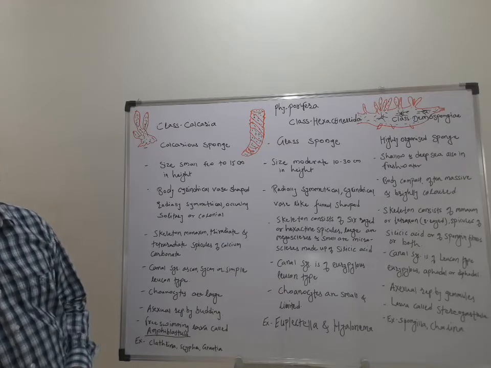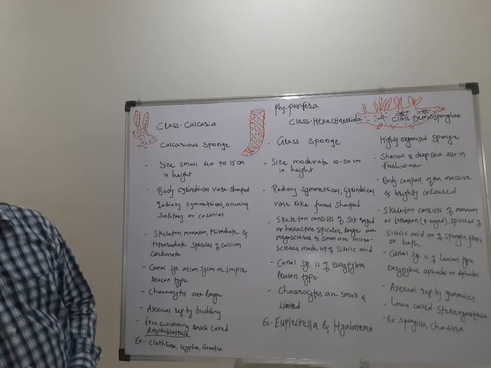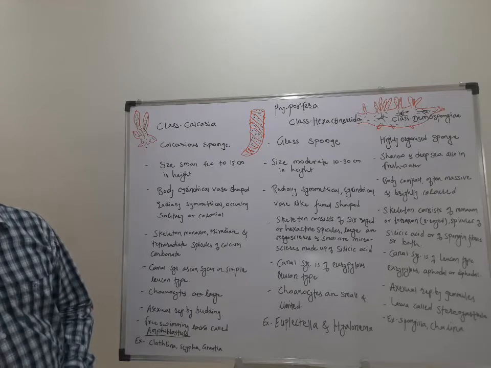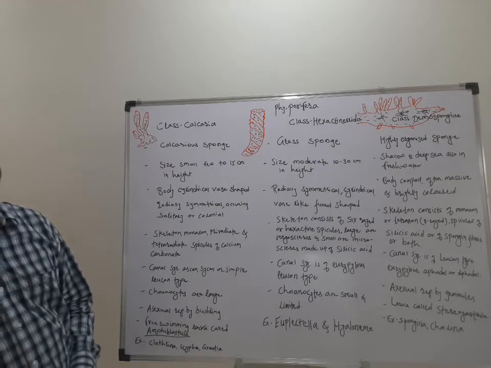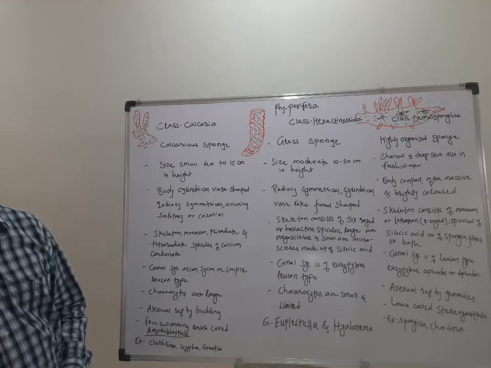In today's lecture we will see the classification of phylum Porifera and the characters of different classes belonging to the phylum Porifera.